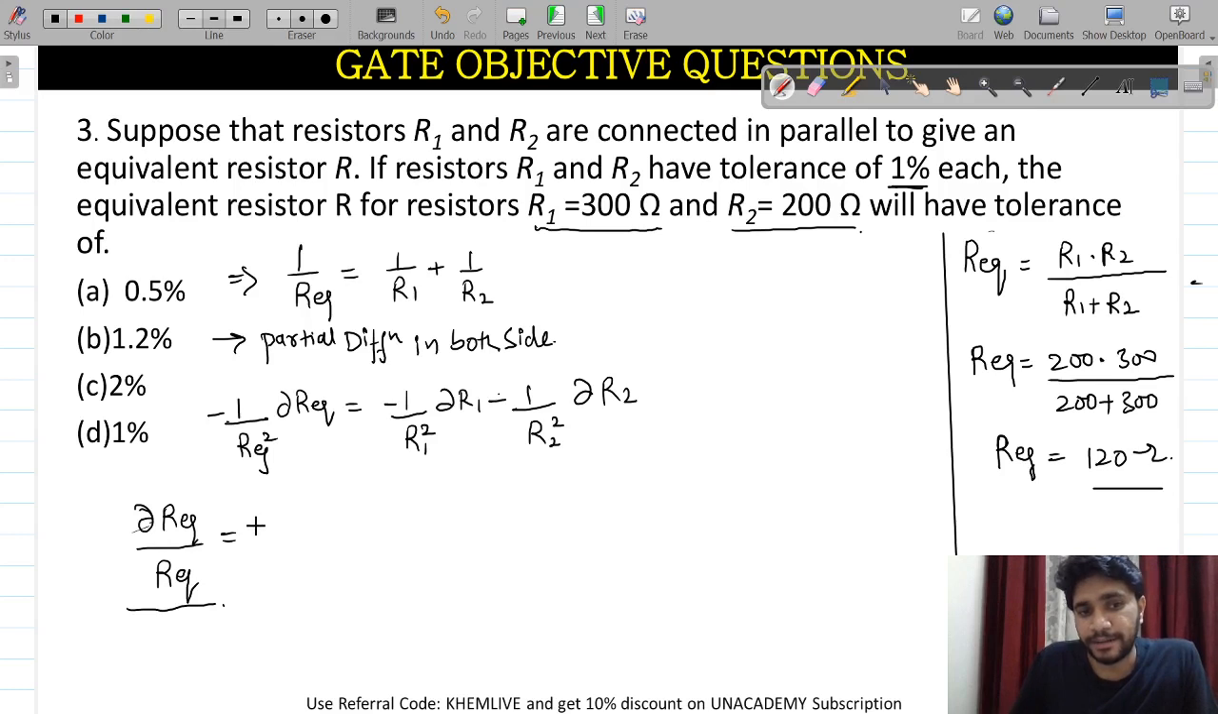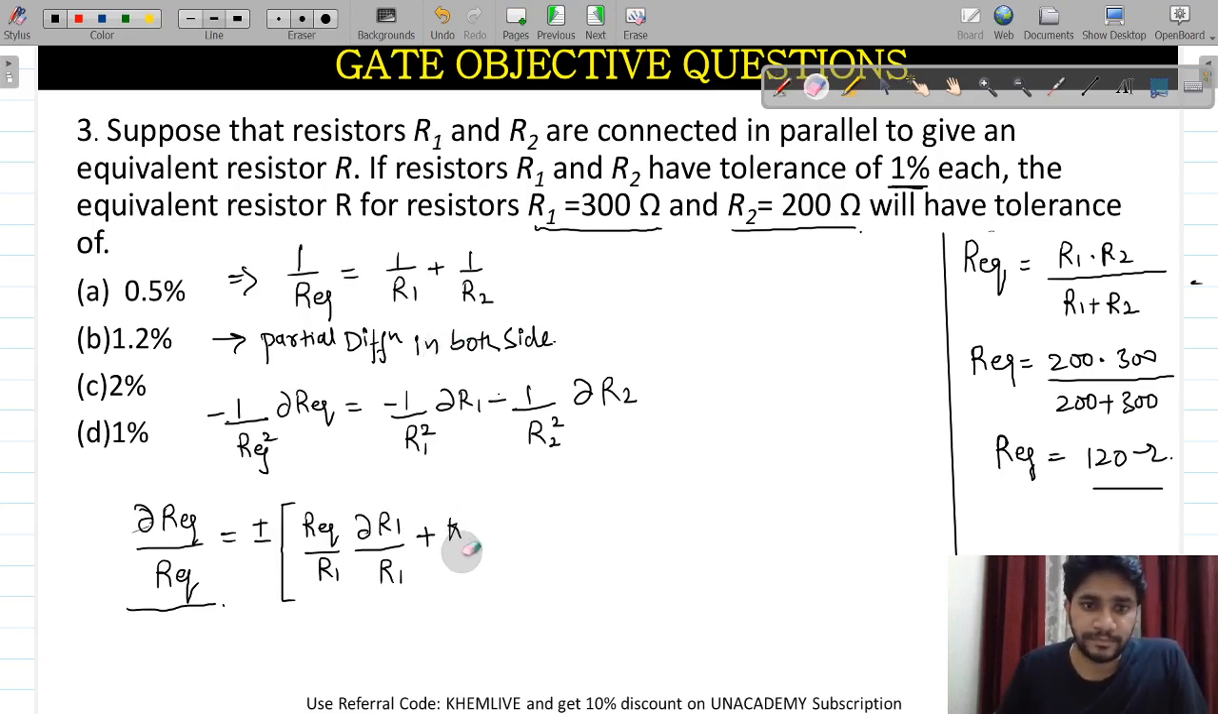It will be plus minus, R equivalent divided by R1 times dR1 divided by R1, plus R equivalent divided by R2 times dR2 divided by R2.